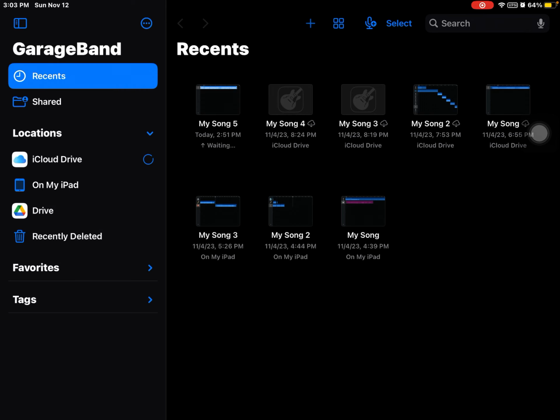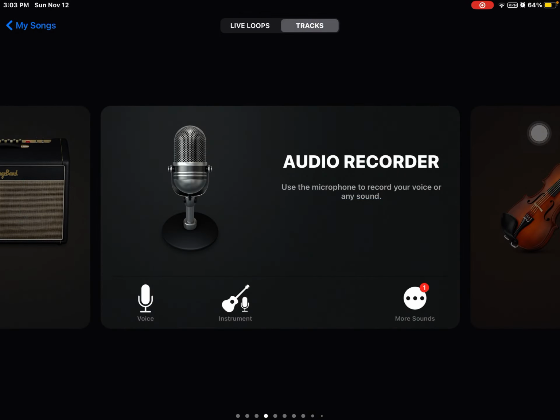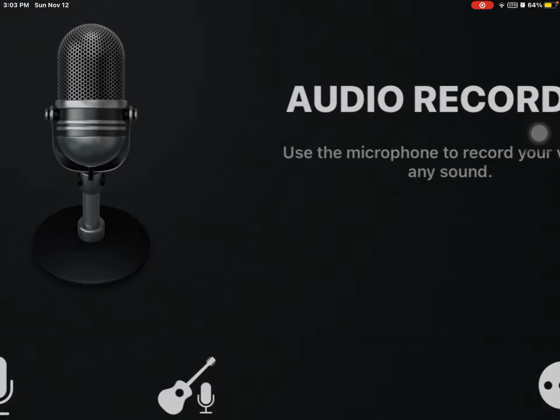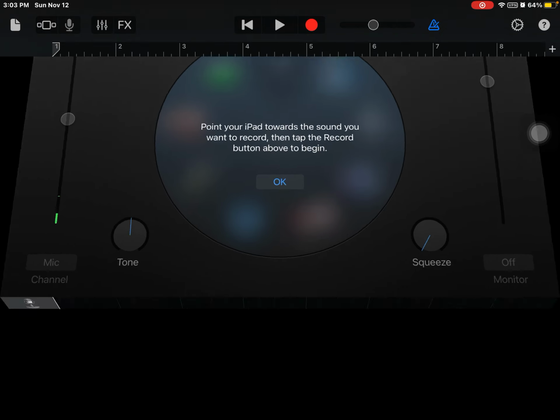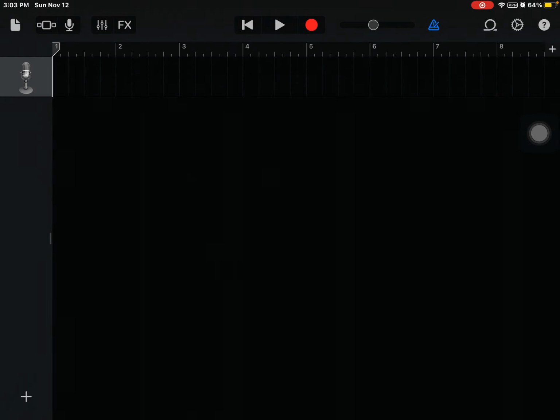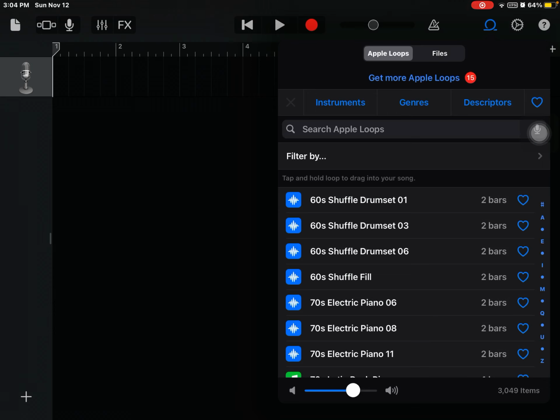So you're going to click plus. If you want it to be this song, you're going to go to audio recorder. You're going to click the three broken bars, and you're going to see this. So if you already have your audio in, go here.